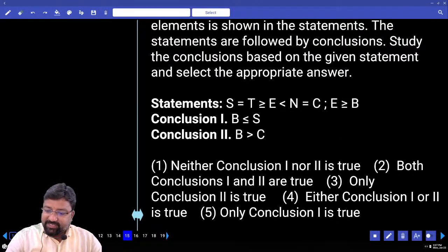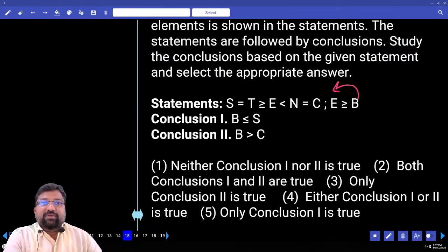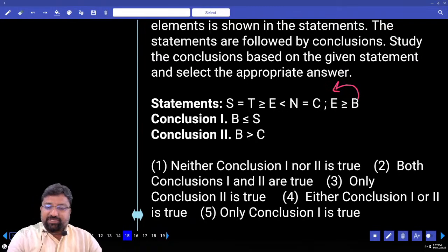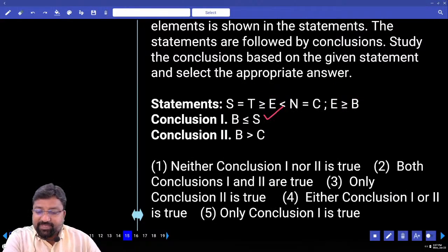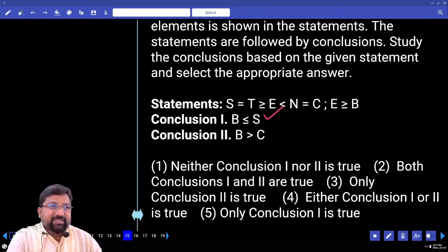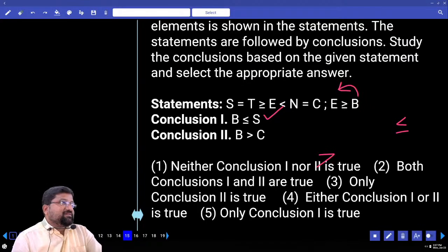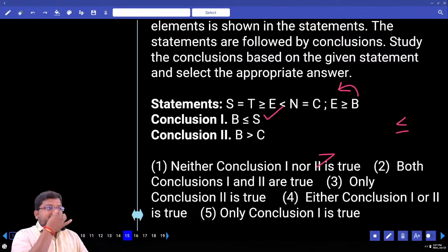What is this from right to left? Come on. B less than or equal to E. E less than or equal to S. Surely the first one is right. Yes or no? Second one, B greater than C. B greater than C, and I have to start from B to E, E to C. I want my answer as greater than, but the first symbol it is starting with is less than or equal to. Will it come? The answer is gone. What's the answer? Only one. Clear?